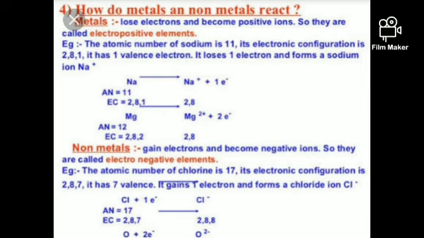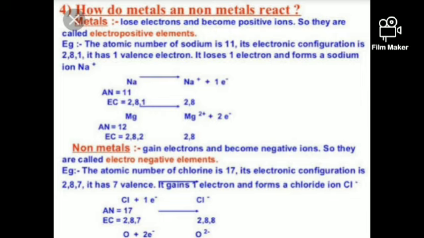First of all, one example you can see here is sodium, and then another example is magnesium. The atomic number of sodium is 11 and the electronic configuration is 2, 8, 1. An is atomic number, Ec is electronic configuration.